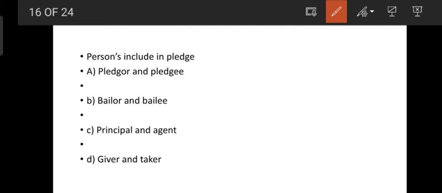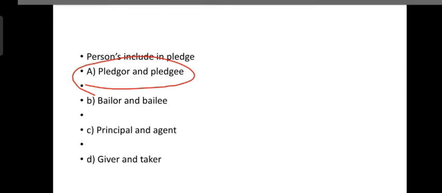Persons included in a pledge are the pawner and the pledgee. Next question.